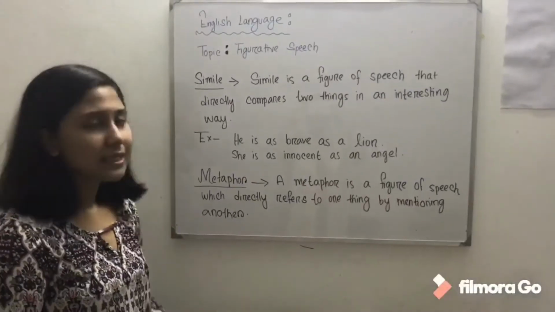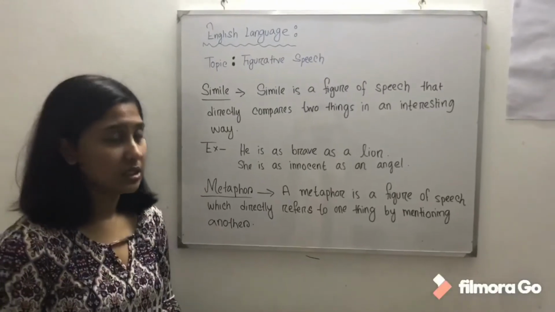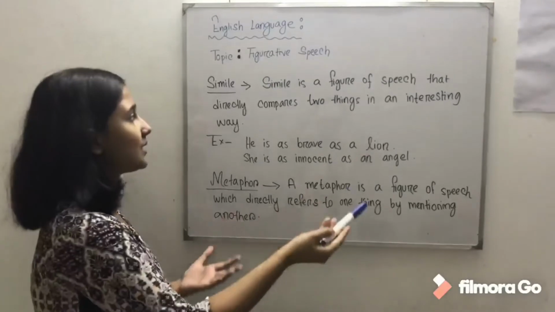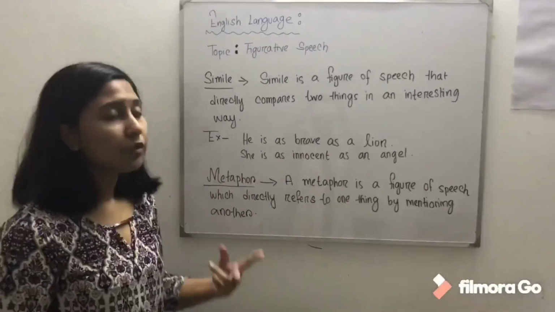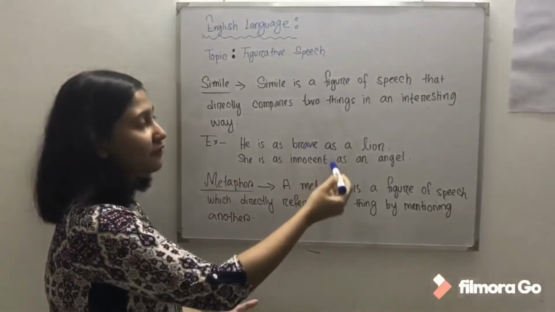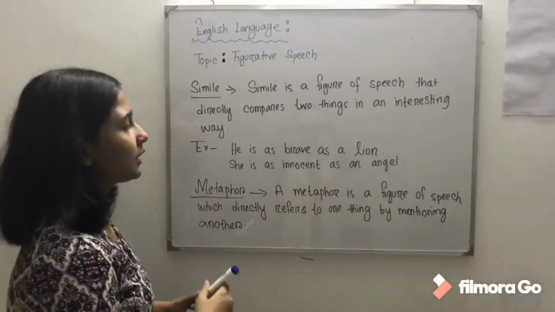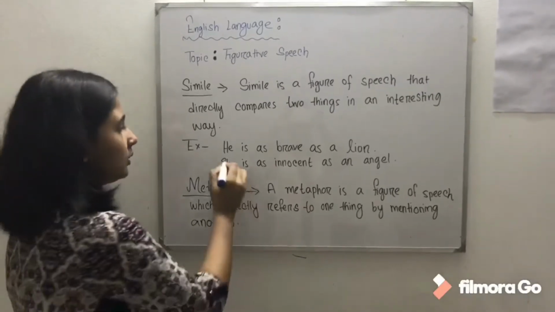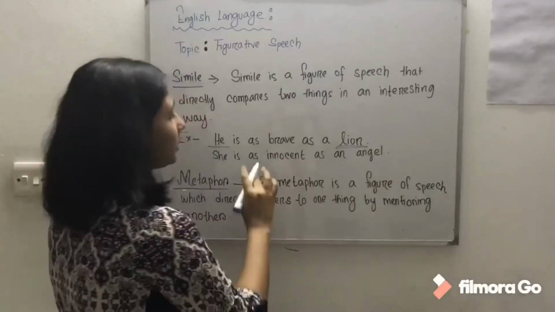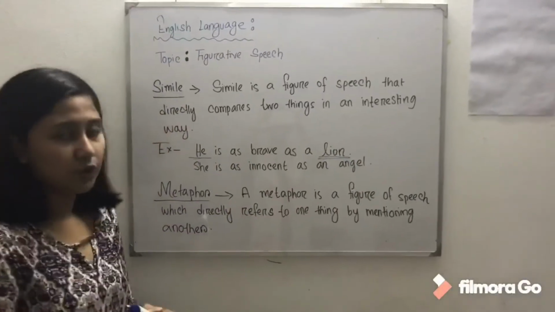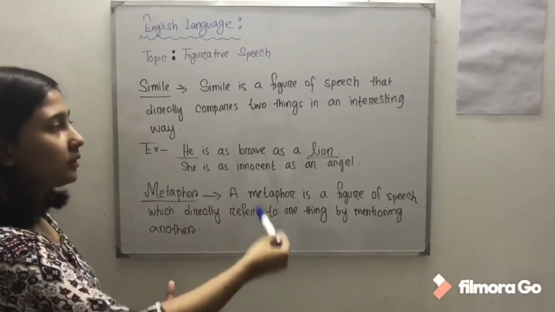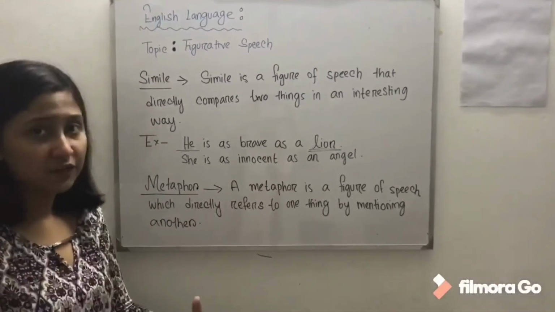So now let us get to know what simile actually is. Simile is a figure of speech that is used to directly compare two things in an interesting way. For example, he is as brave as a lion. In this sentence, you can see we are comparing someone, he, with a lion. So we are using the word as in here to compare both things. So we are comparing him with the lion, that he is as brave as the lion.